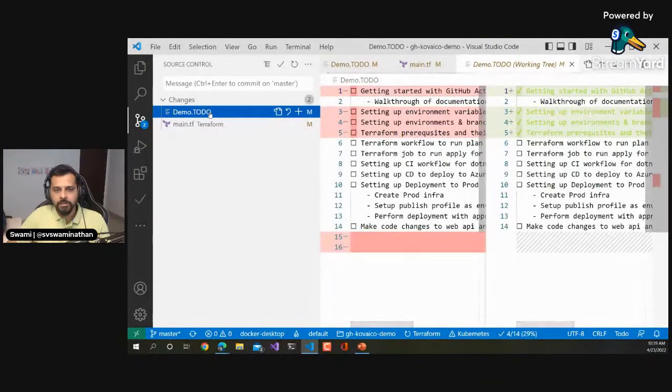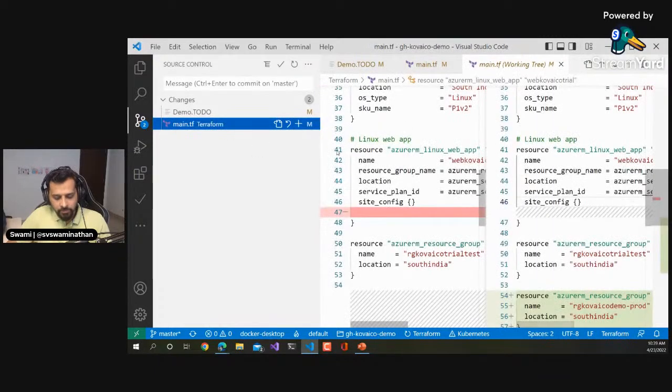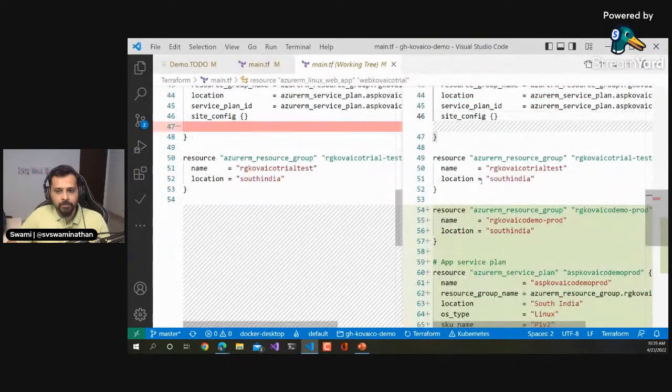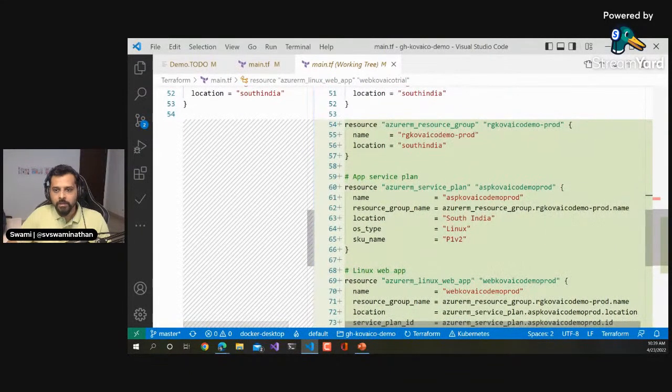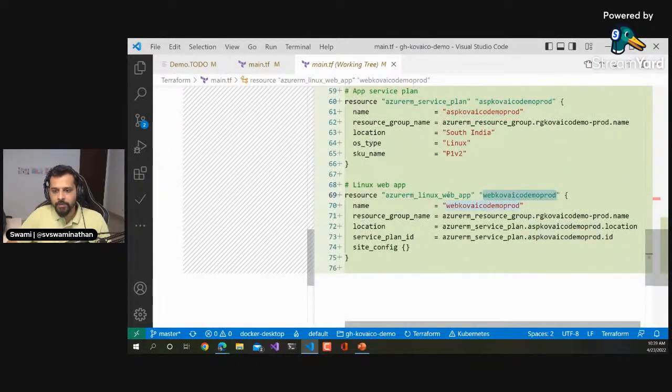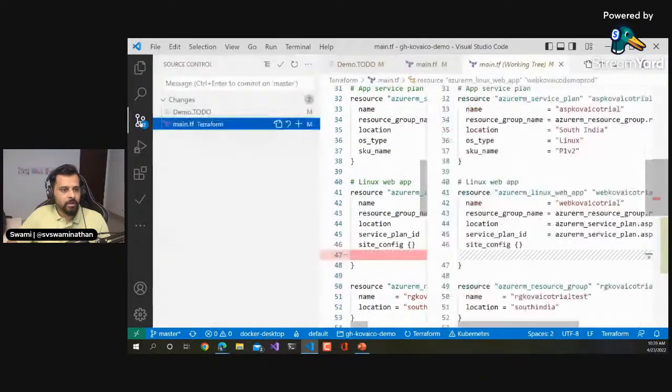So yeah, these things are fine. I can skip that. So in here, I removed that line, and then we added 3 resource groups, right? So one is the Coveco demo, ASP Coveco demo prod, and then the web Coveco demo prod, right? This is what we've created. So good to go. I'll go ahead and add this.